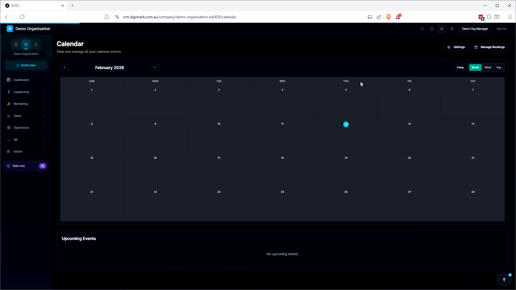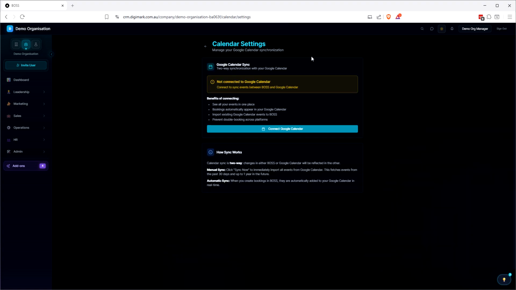We can add settings in here. You can link your calendar in here. So at the moment we've got Google Calendar. Eventually we will have other calendars that are acceptable as well. Yeah, so that's what we've got there at the moment. We've got our SEO module and our web designer. Both of these are a work in progress. The SEO module is pretty close to being completed, so we'll move on from there.